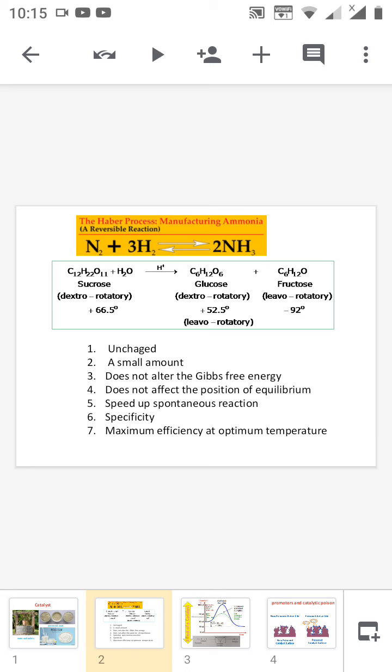For example, if you use finely divided iron in the Haber process, we cannot use the same catalyst for the hydrolysis of sucrose. The last characteristic is that maximum efficiency is obtained for a catalyst at an optimum temperature. If the temperature changes, definitely the property will change.